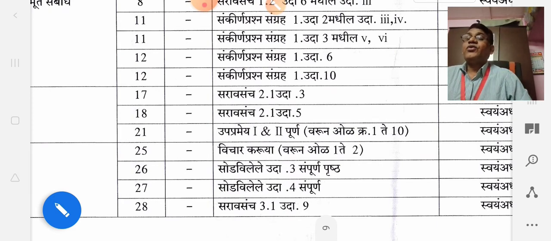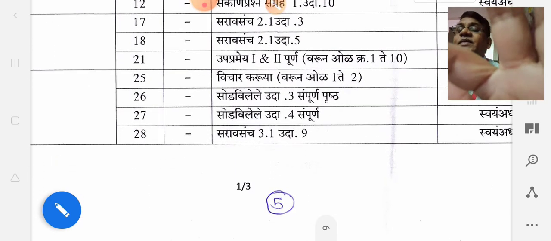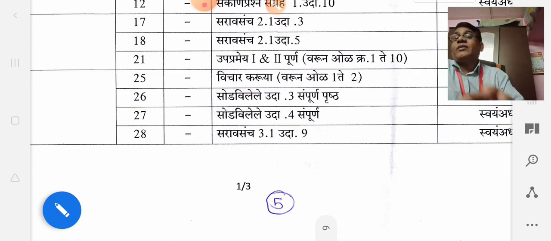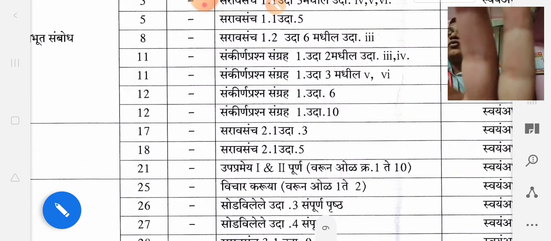Then come to 27. In 27, see there, the solved example 4 is completely omitted. Now come to 28, that is 3.1. In that 3.1, example number 9 is omitted already.